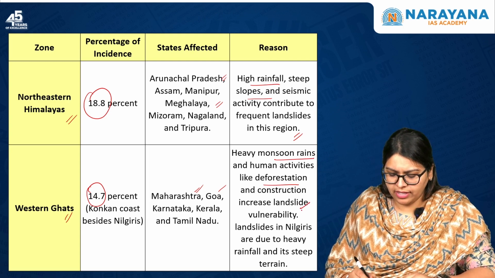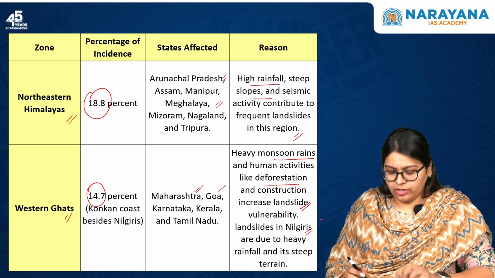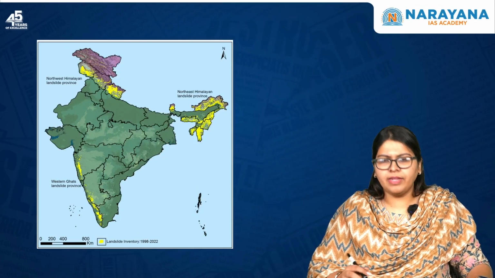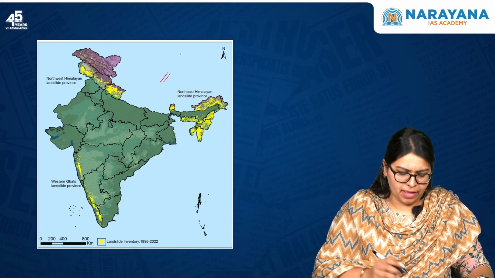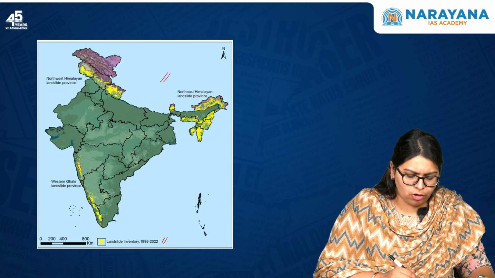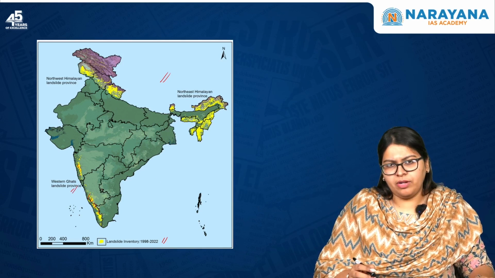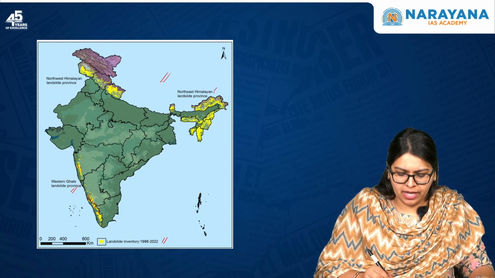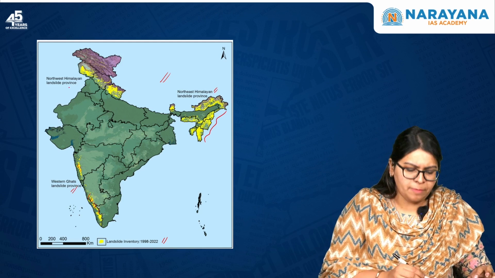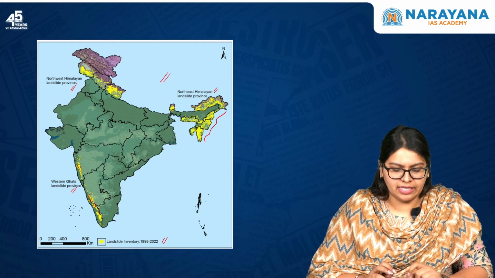This would have increased the vulnerability to landslides. In the Nilgiris, it is actually due to heavy rainfall and the steep terrain. And so, if you look at this particular map, this is the landslide inventory of India. You can see these yellow marked regions include the Western Ghats landslide province, and towards the eastern Himalayas, you can see the states of Arunachal Pradesh, Manipur, etc. And this also includes Uttarakhand, that is the northwestern Himalayan landslide province.